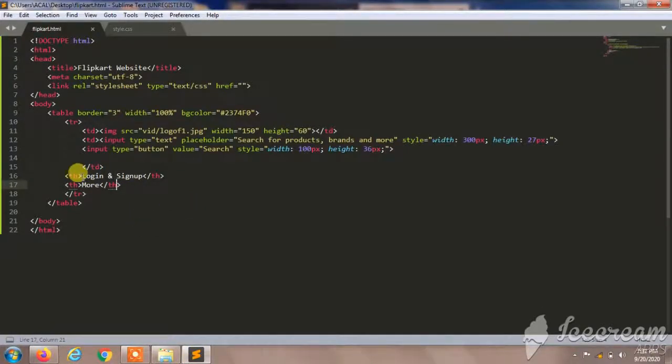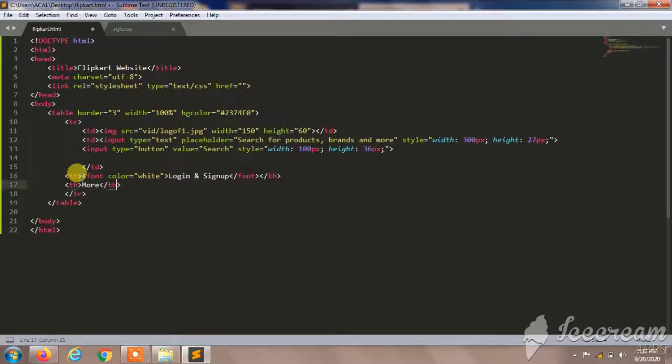So we'll give font color. We'll give font command. Again, in that font, I'll give color as white. And I'll close the font command.